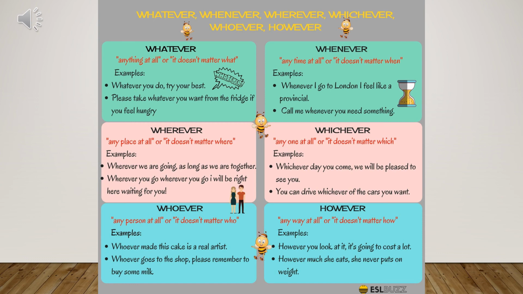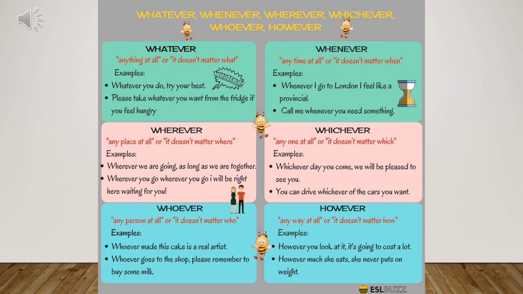It's completely different from the meaning of however when it functions as a transition, because remember that for transition, however is like a contrasting word, right? In the second example, however much she eats, she never puts on weight. It doesn't matter the way she does it, right?